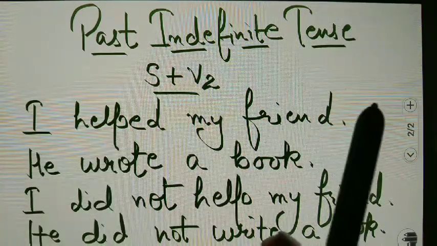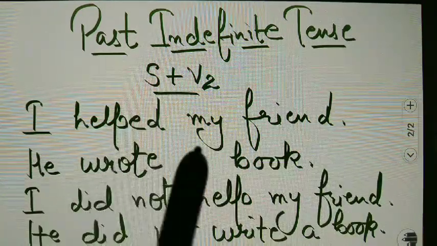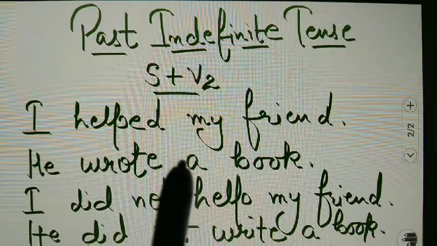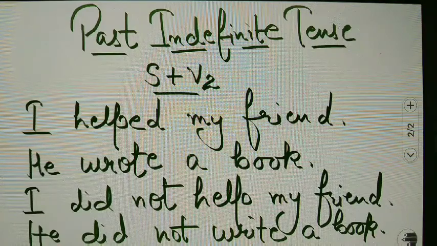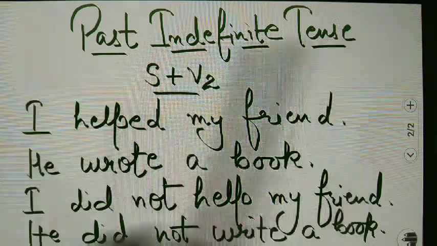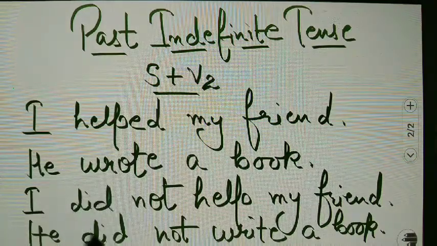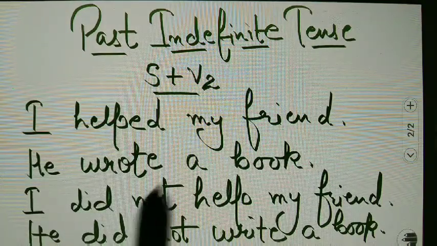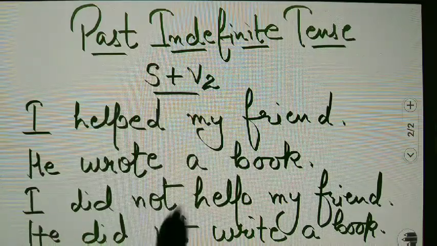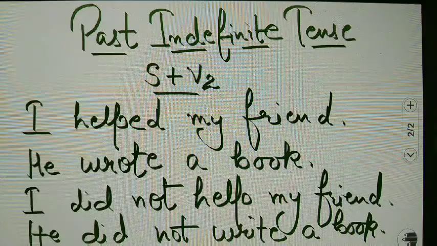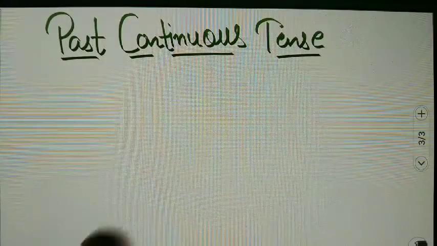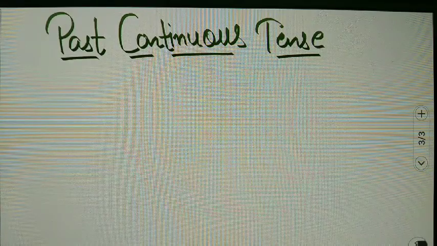So past indefinite tense, subject plus V2. Further you will find such exercises also, when I give you a present tense sentence and you have to change it into different kinds of past tense, whatever I tell you. So just note down these rules and these examples.